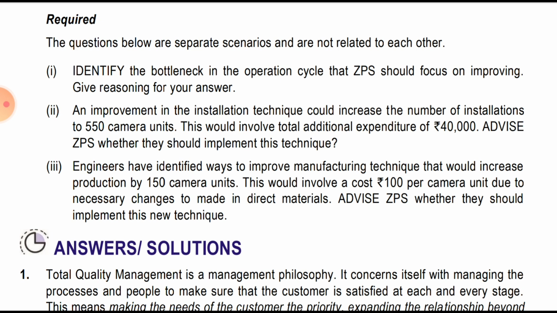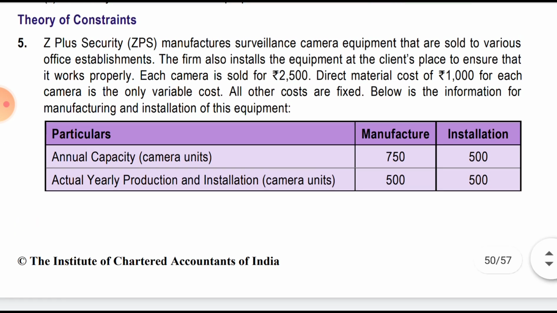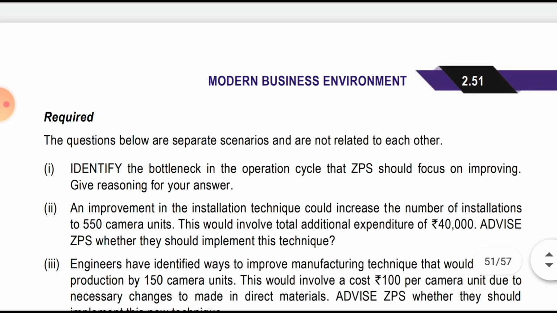So we have to see from the financial point whether it will be beneficial or not by incurring the cost of 40,000. So what extra benefit we will gain is, till now we are installing 500 units. So for an additional 50 camera installation, we will gain a contribution of 1500, because selling price 2500 minus 1000 is 1500. 1500 into 50, we will get 75,000, and minus 40,000 is the additional cost, so 35,000 we will gain. So it is advisable to accept the proposal, this technique as such.